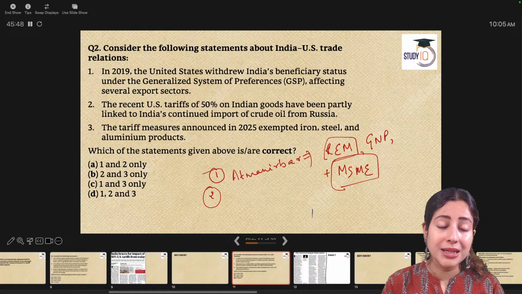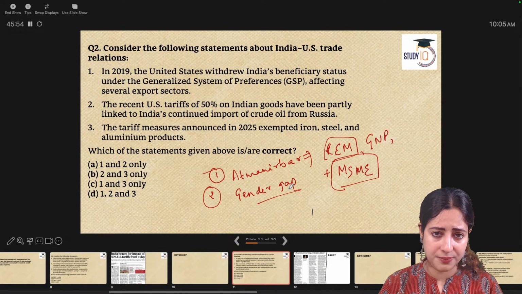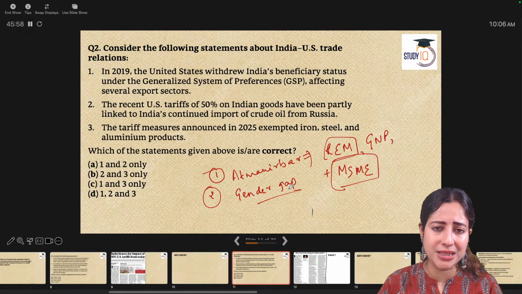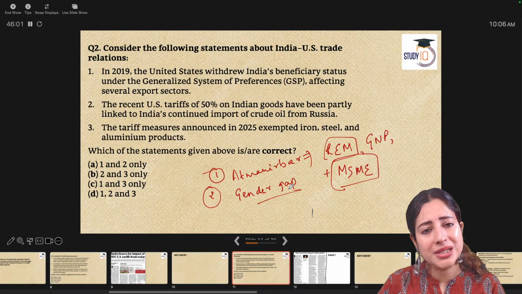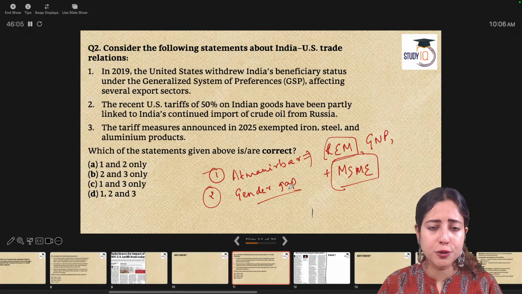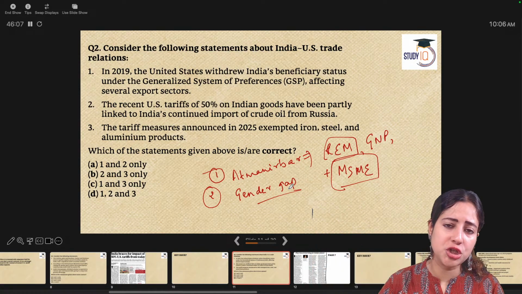Second solution, close the gender gap in the labor force. Encourage more women. Use tools like National Education Policy 2020 and self-help groups to skill the women of India so that our labor force improves, labor force participation improves, GDP jumps up.